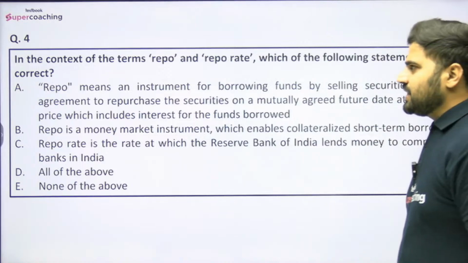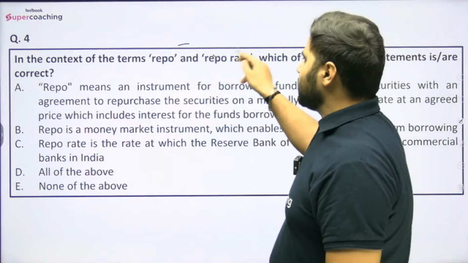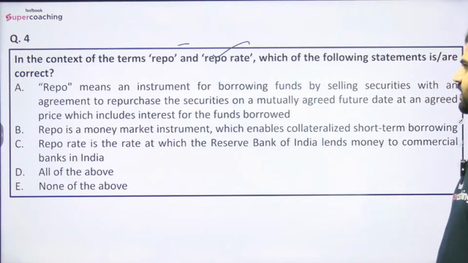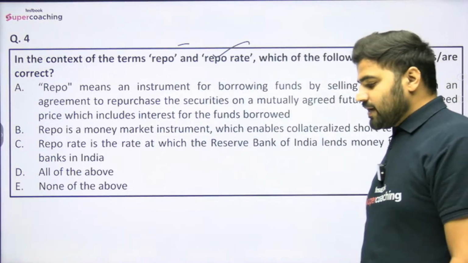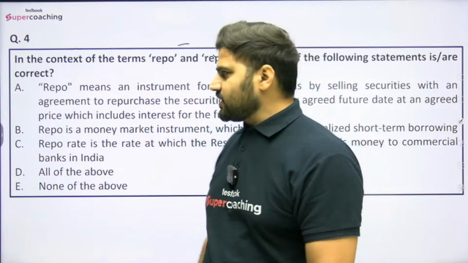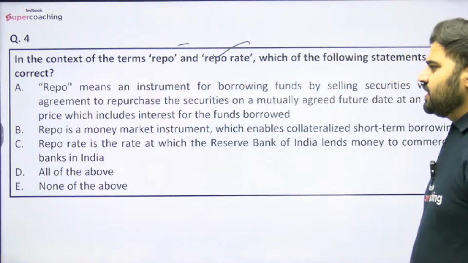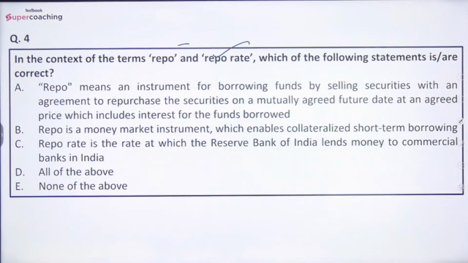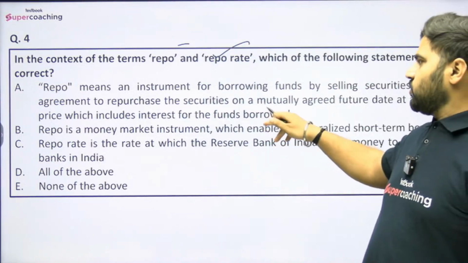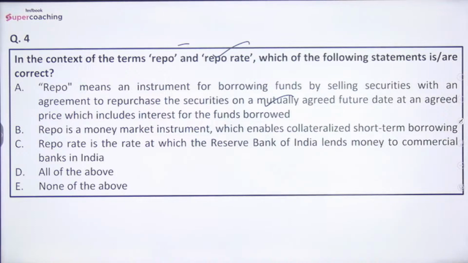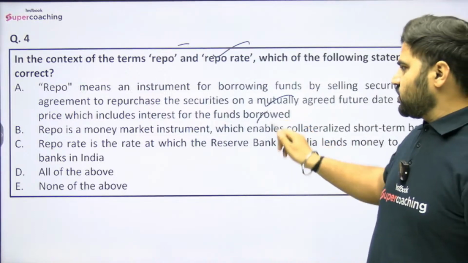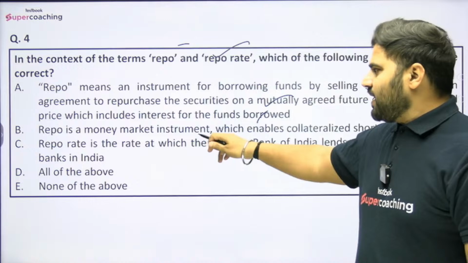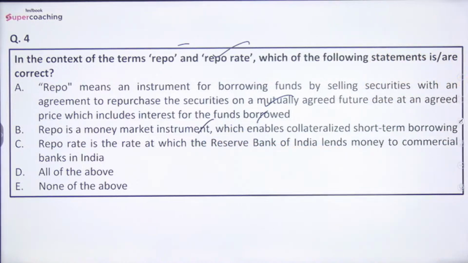Question number 4 is, in the context of term repo and repo rate, which of the following statements is/are correct? बताइए, repo and repo rate की बात करें तो कौन सा statement इसमें से correct है? Options are, repo means an instrument for borrowing funds by selling securities with an agreement to repurchase the securities on a mutually agreed future date at an agreed price, which includes interest for the funds borrowed. Repo is a money market instrument which enables collateralized short-term borrowings.